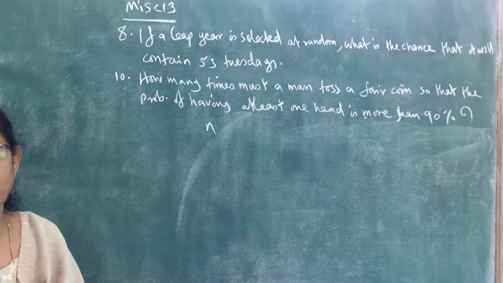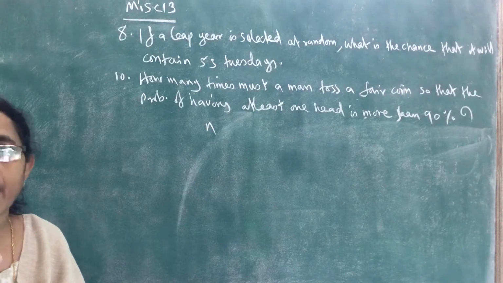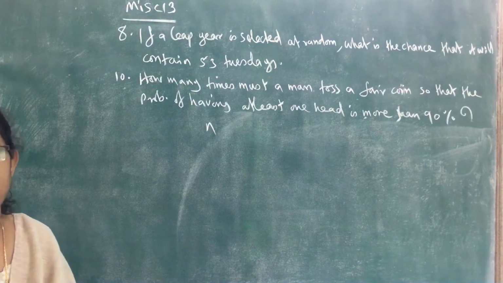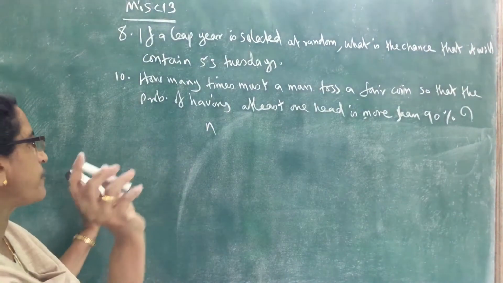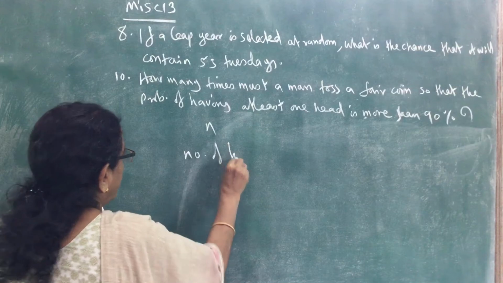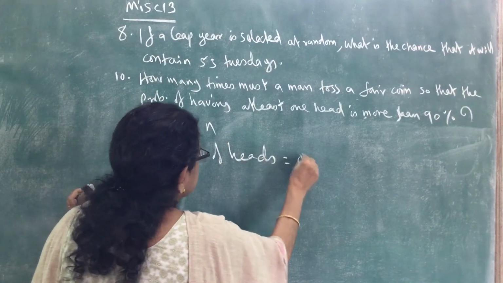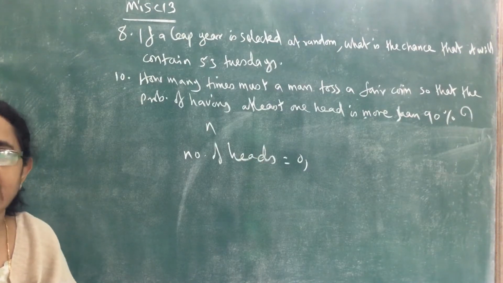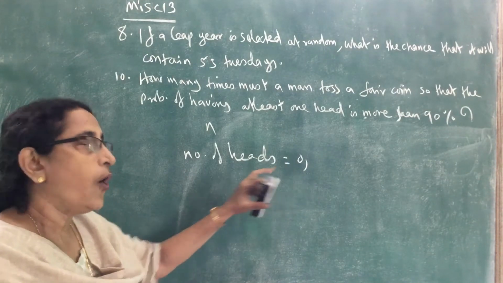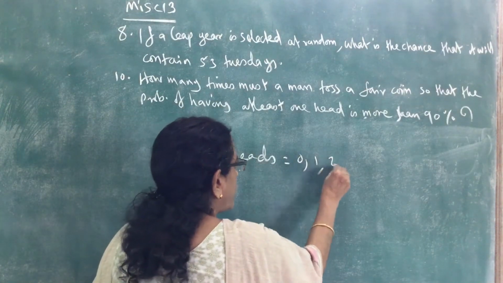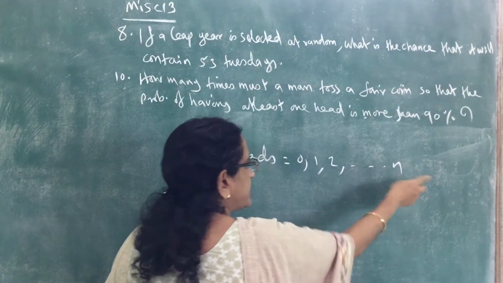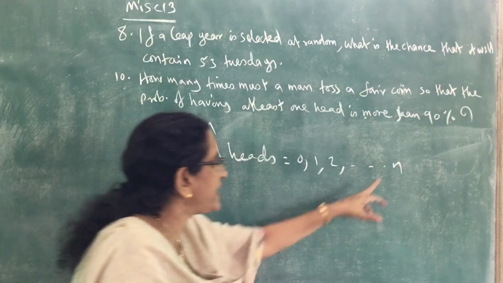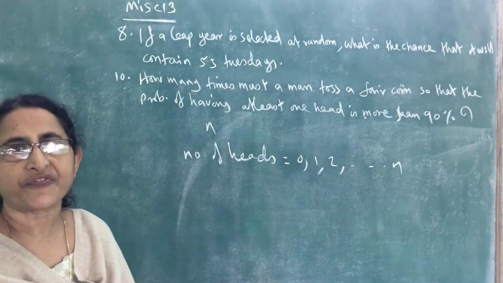So we want to find the probability that the number of heads is 1, 2, 3, or up to n. The number of heads can be 0. Sometimes the number of heads will be 0. That means there is no head, all times they got tail. Or number of heads can be 1, or 2, etc., up to n, because n times the coin is tossed. So maximum number of heads is only n. So these are the possible values of number of heads.